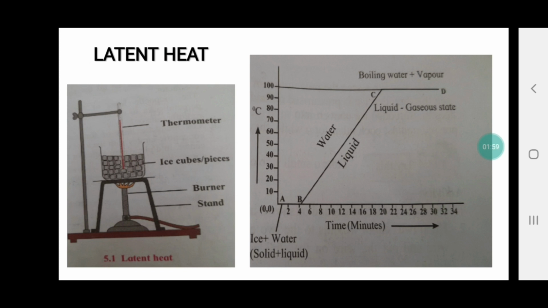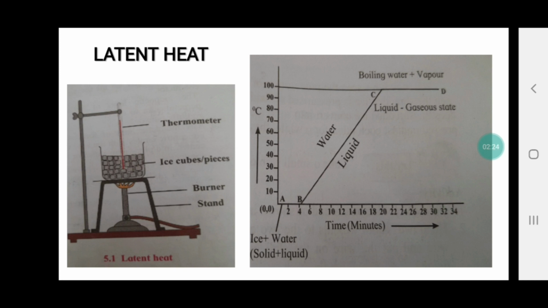Now here, what we observe is that when the heat is provided, either the temperature increases or the state of matter changes. Now my question is, can the state of matter change and the temperature increase at the same time?